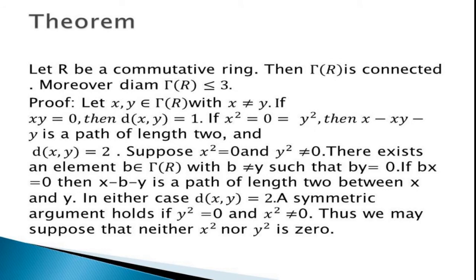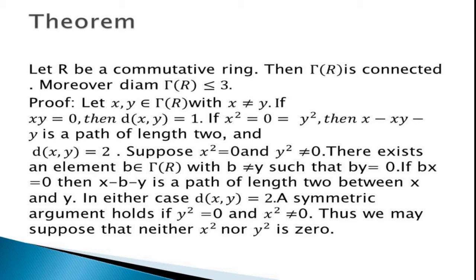Let R be a commutative ring, then Γ(R) is connected. Moreover, the diameter of Γ(R) is less than or equal to 3. It's a very important theorem. Let us start with x, y belonging to Γ(R) with x not equal to y. If xy equals 0, then the distance d(x,y) is equal to 1.